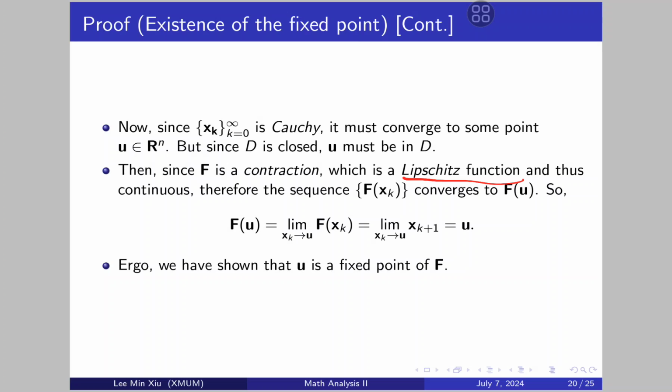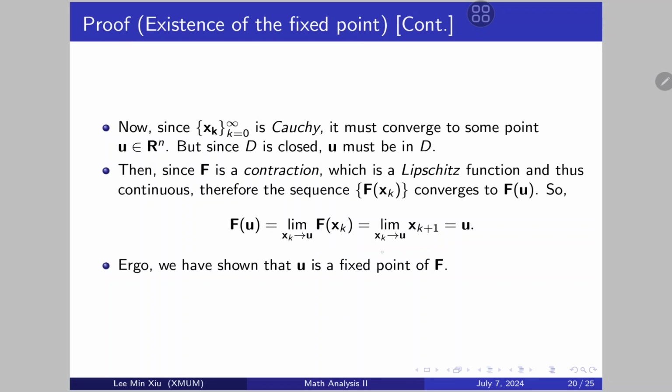the sequence f(xk) converges to f(u), which means f(u) equals this, which is basically just this line here. Since f is continuous, this equality holds, then we know that f(xk) is defined to be x(k+1) by the definition of how we define the sequence.